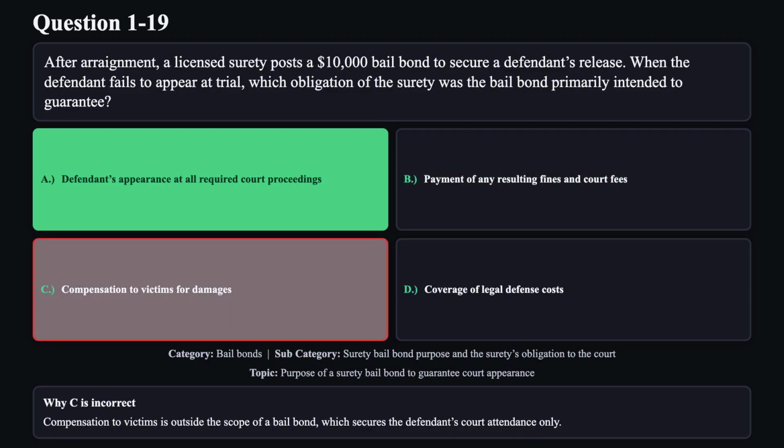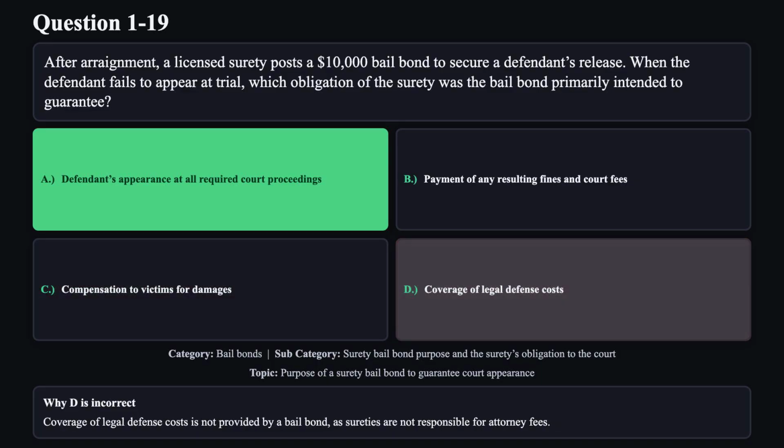Reason C is not correct. Compensation to victims is outside the scope of a bail bond, which secures the defendant's court attendance only. Reason D is not correct. Coverage of legal defense costs is not provided by a bail bond, as sureties are not responsible for attorney fees.